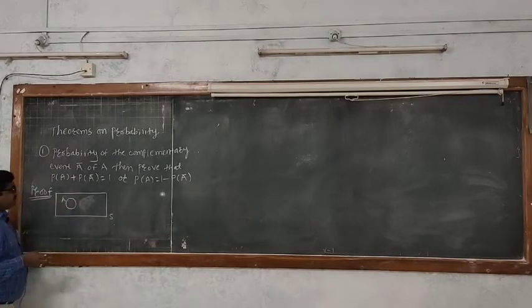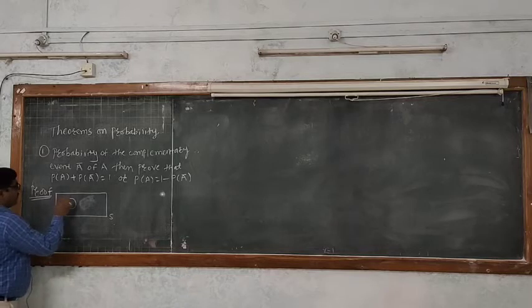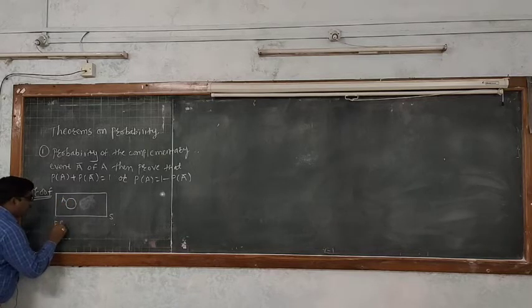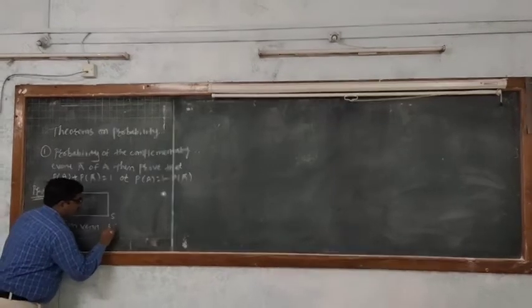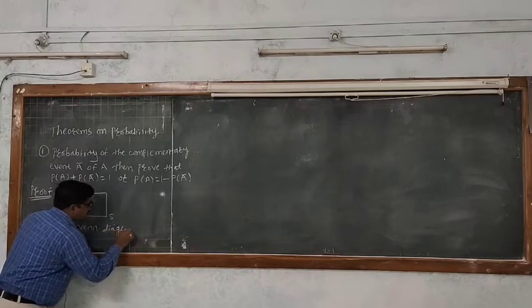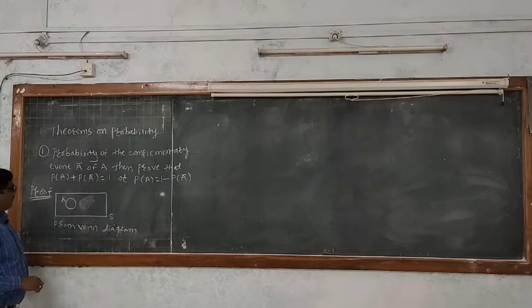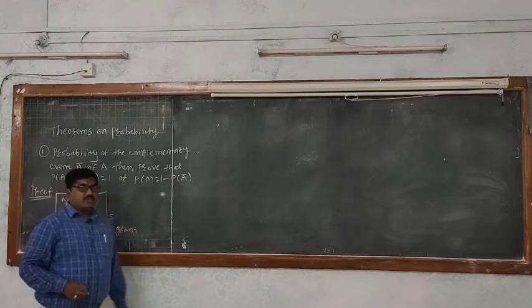So from Venn diagram, A is the set, S is the universal set.